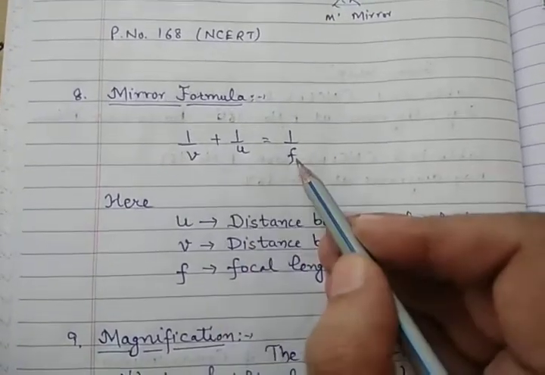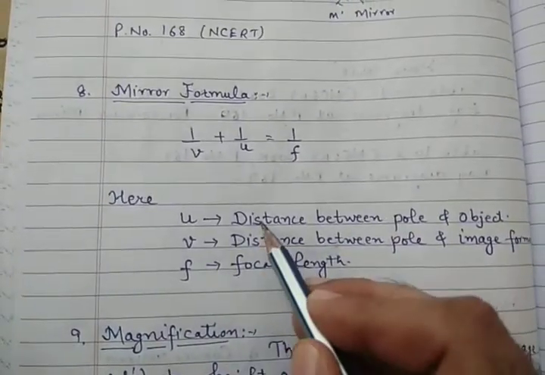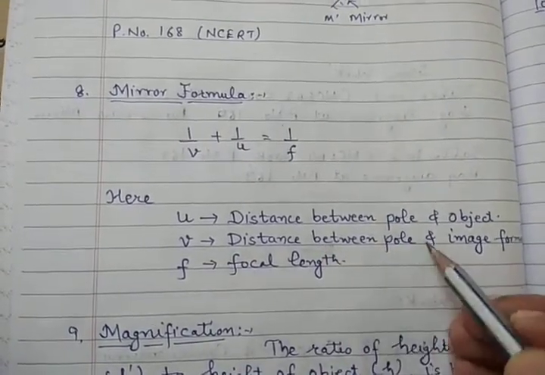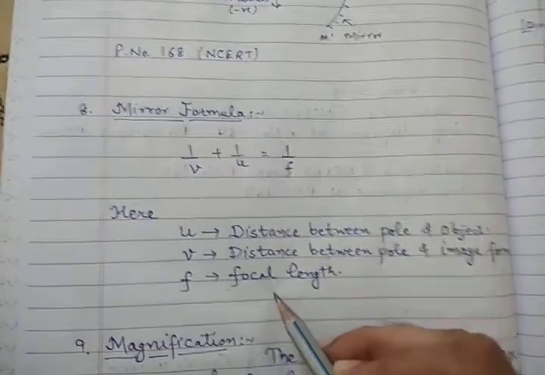Now what are these values? u is the distance between the pole and the object. v is the distance between the pole and the image, and f is the focal length, which we already know. Clear?